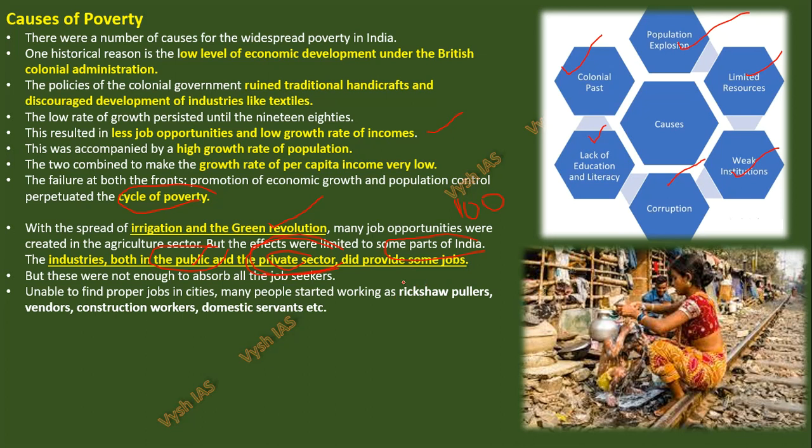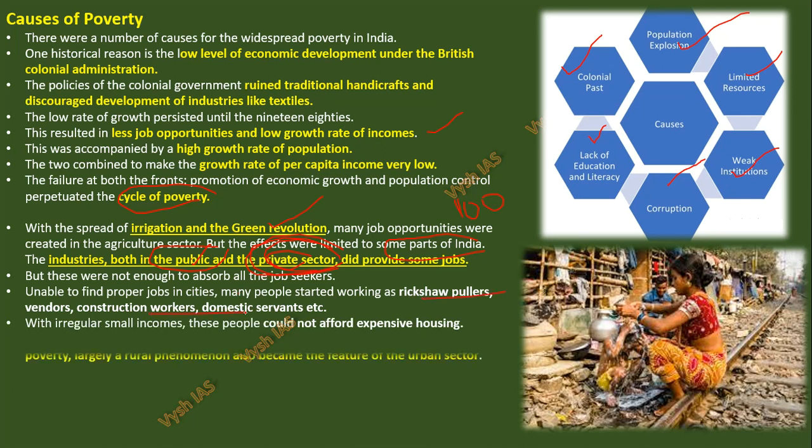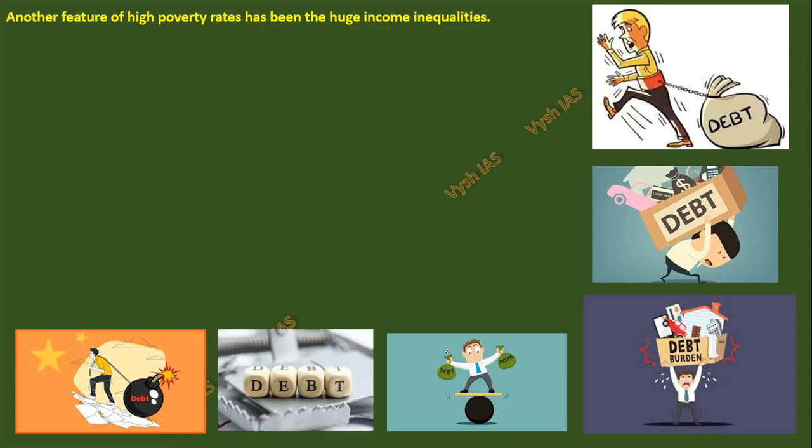So things are changing now, but those days there were not enough jobs, and even now in public there are fewer jobs. In private companies also you will see people are laying off employees. So what people do, they will become rickshaw pullers, vendors, construction workers, domestic servants, and as I told, once you enter into urban poverty, you will remain poor for a longer time. It's a kind of permanent poverty, and that's how the slums concept also started. In the main cities they don't have place. On the outskirts of the city, they built slums and their own colony. And now India has the world's biggest slum. So that kind of thing is what is happening in the urban sector.